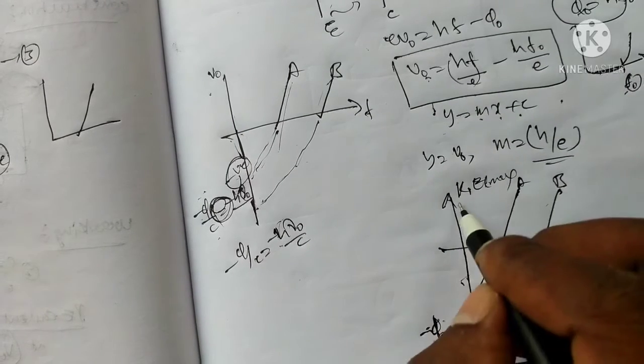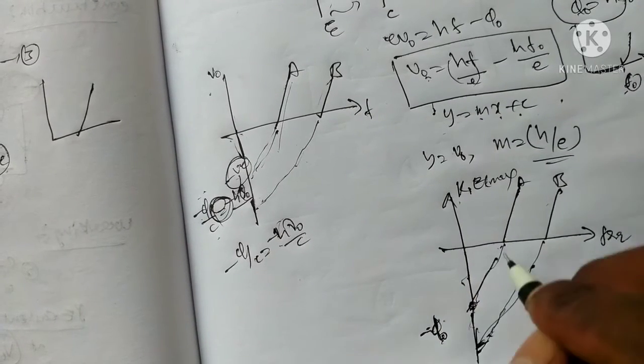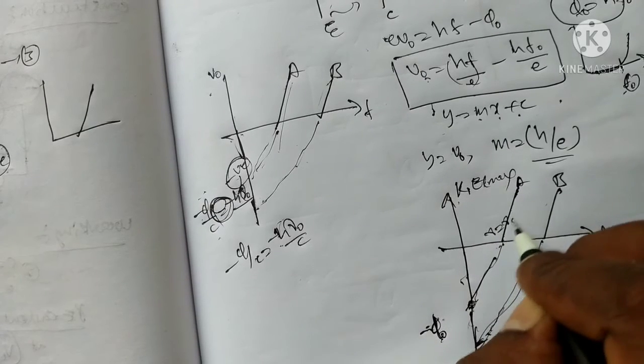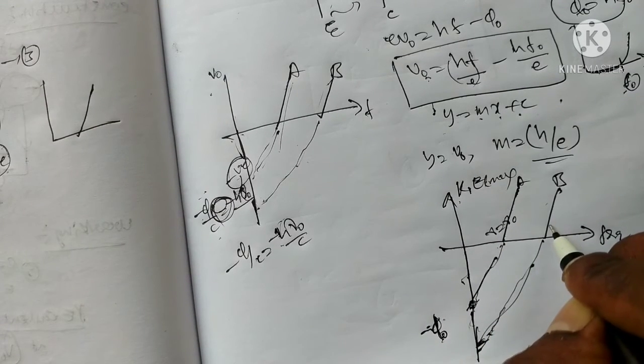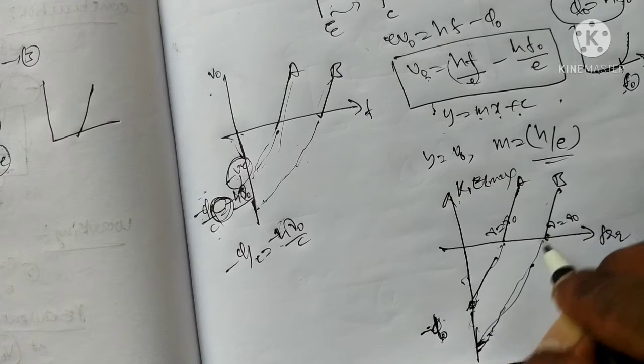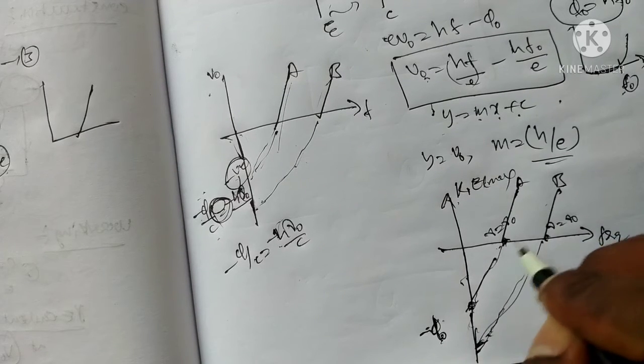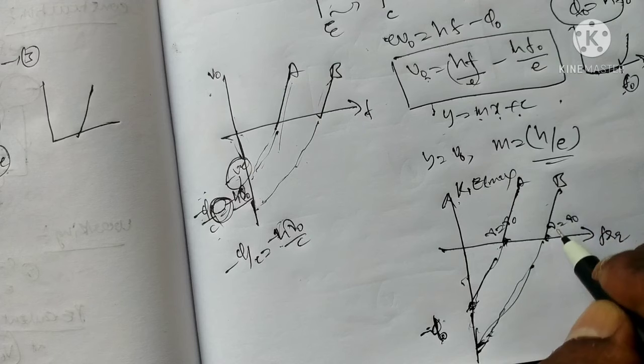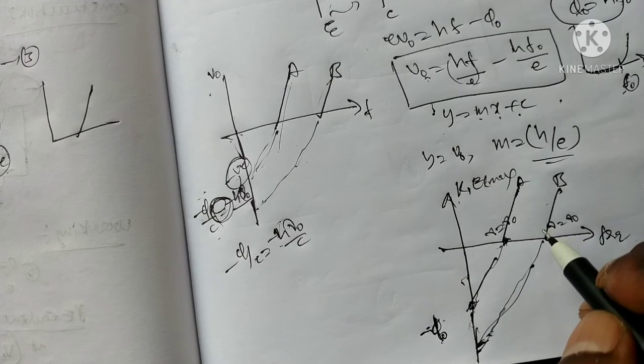This is kinetic energy versus frequency. It is nu equal to nu naught; at this point nu is equal to nu naught. This is the threshold frequency for metal A and metal B. Okay, now we can derive this equation.